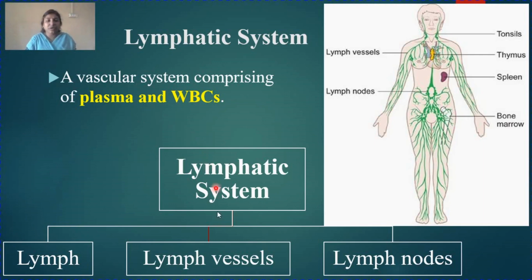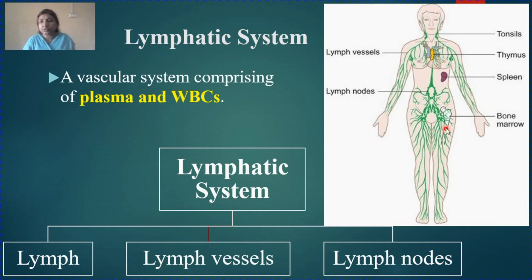This system is made up of three parts, that is lymph, lymph vessel and lymph nodes. Lymph we have already discussed. It is a clear fluid running in the lymphatic system, helping in transport of nutrients and oxygen and removal of waste and carbon dioxide from the body. Now what is lymph vessel? Just like we have blood vessels, we have lymph vessels.